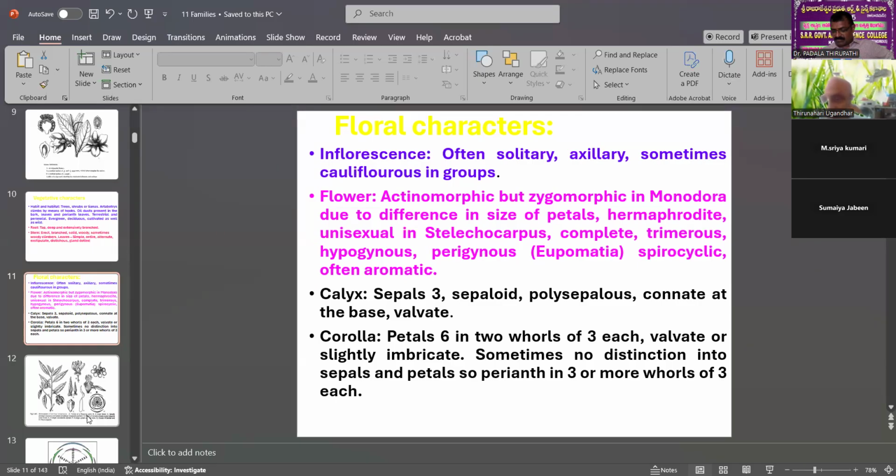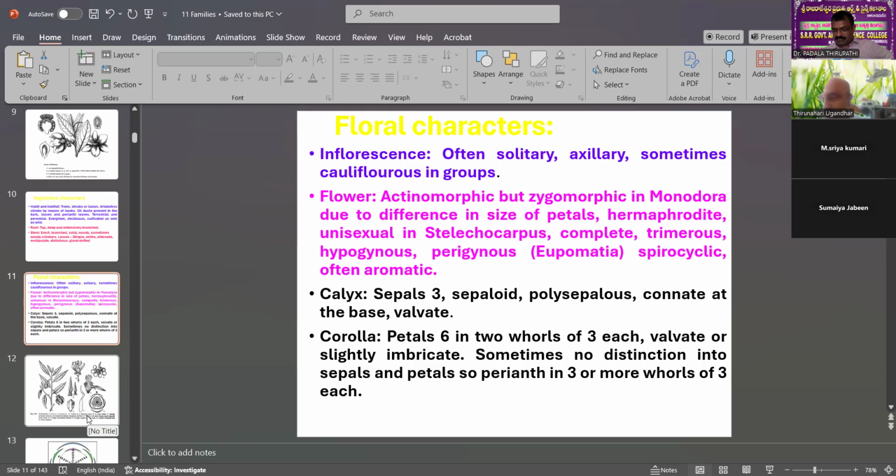Hermaphrodite means bisexual flowers, or unisexual as in Stelechocarpus, where it is one plant that is unisexual. Only male and female flowers are in different areas. Complete means androecium and gynoecium, sepals and petals, all four parts completely present. That is called complete, bisexual or unisexual.